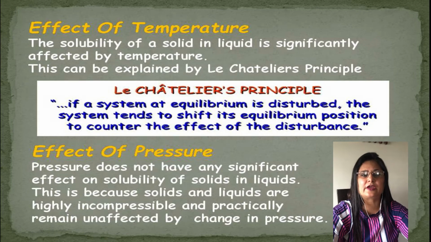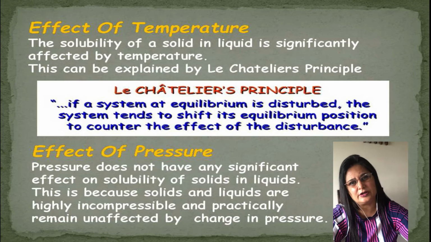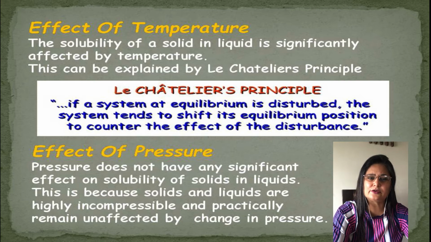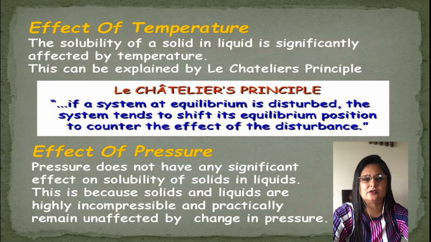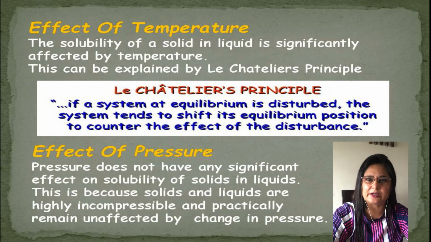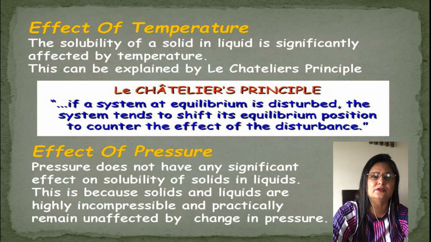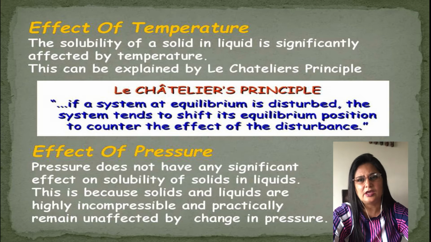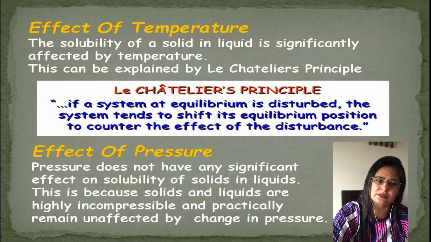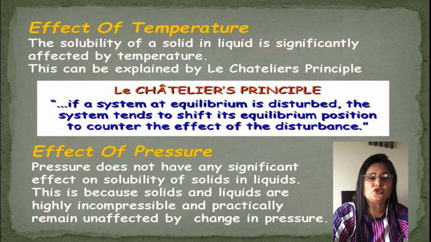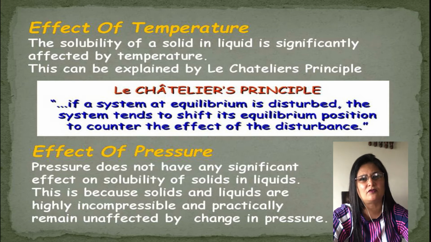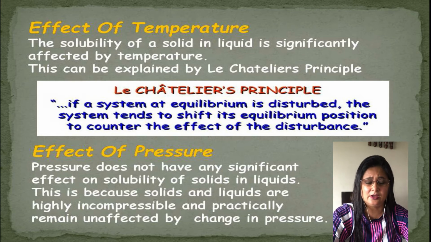Now, what is the effect of temperature on solubility of a solid in a liquid? The solubility of a solid in a liquid is significantly affected by temperature. Everyone knows that by increasing the temperature, the solubility of solute in a solvent increases. But since you are in 12th standard, we can explain it with the help of Le Chatelier's principle.